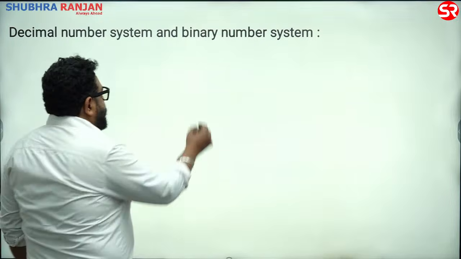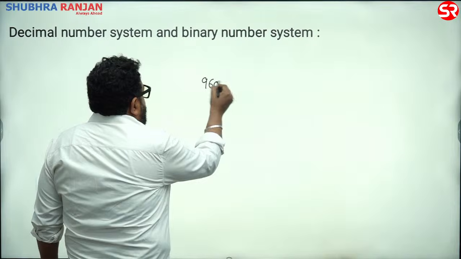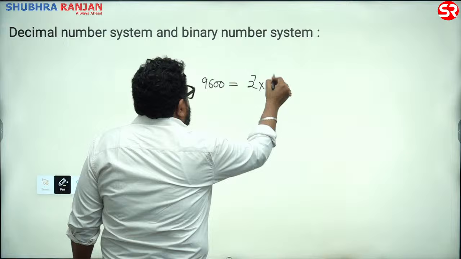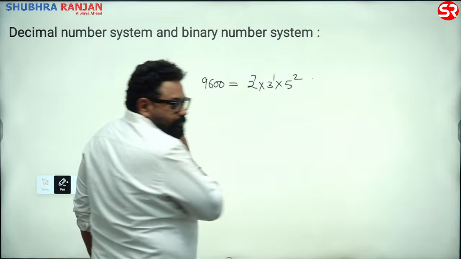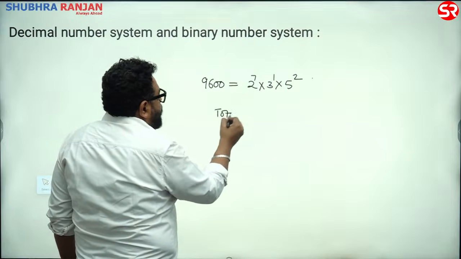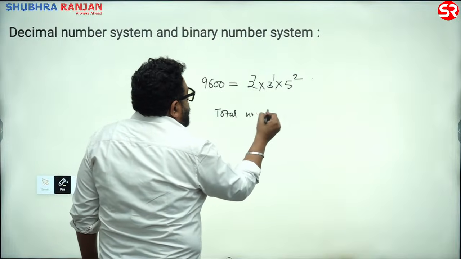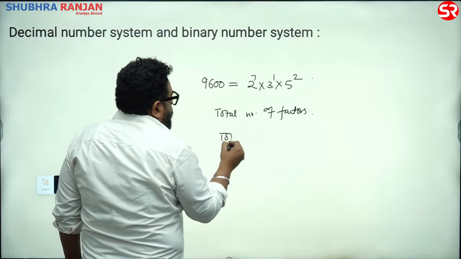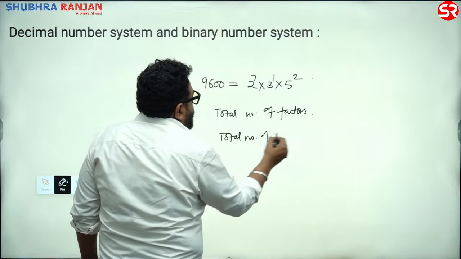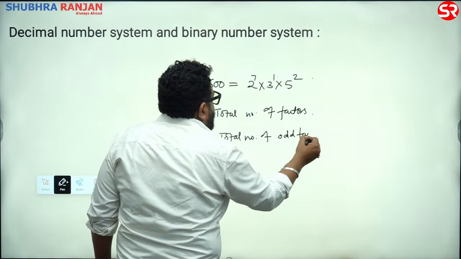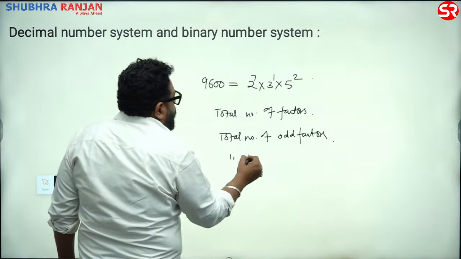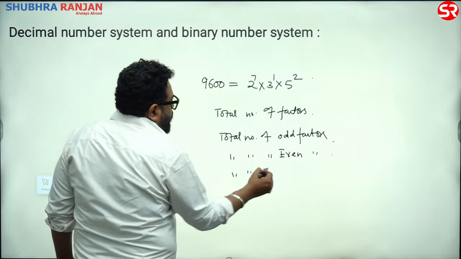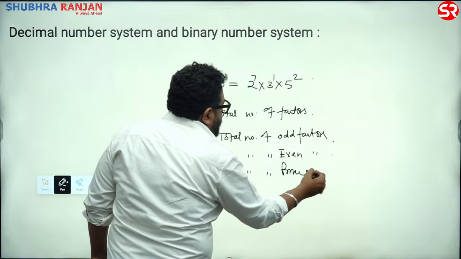So I have a number, 9600, right? Which was, guys, 2 की पावर 7 into 3 की पावर 1 into 5 की पावर 2. Alright? Find total number of factors. Now I am giving you questions, right? Second, total number of odd factors. Come on, start. Total number of even factors. Total number of prime factors.